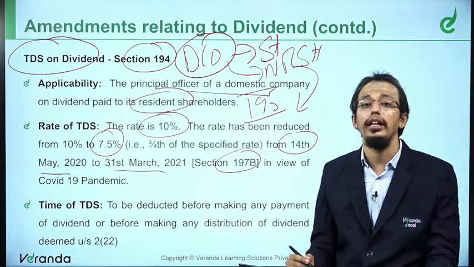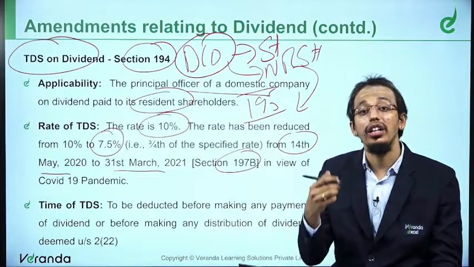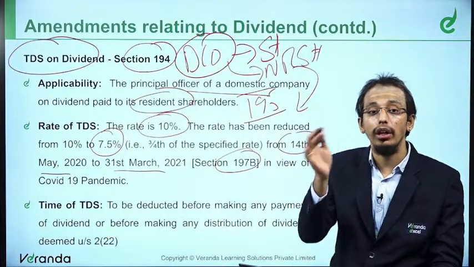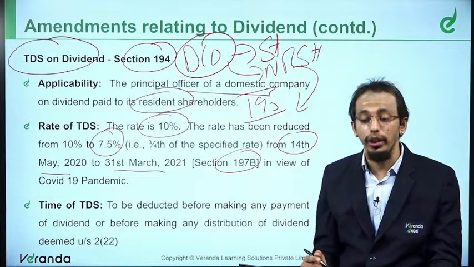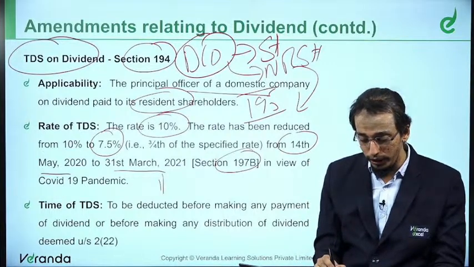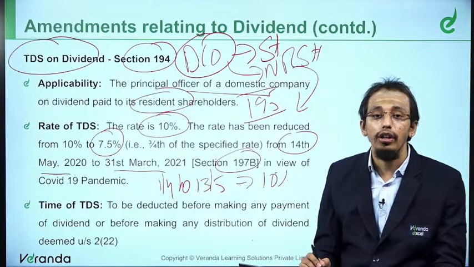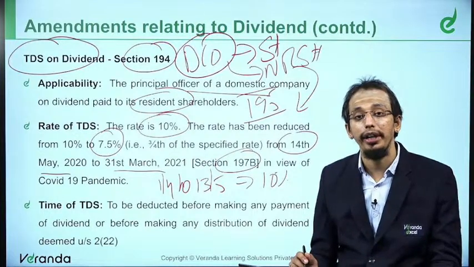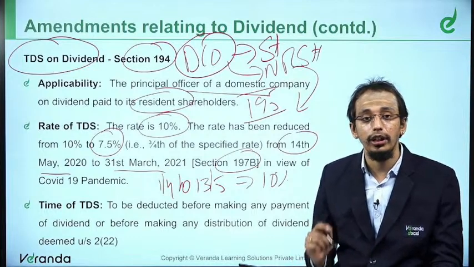Section 197B said that in many cases of TDS, the rate was reduced from the normal rate to 3/4 of that rate. So the dividend, if it is distributed from 1st April to 13th of May, it would be 10%. If it is from 14th May to 31st of March, then it will be 7.5%.